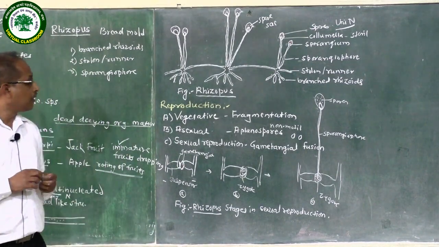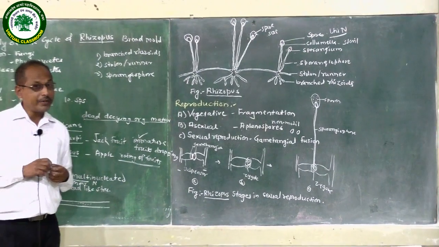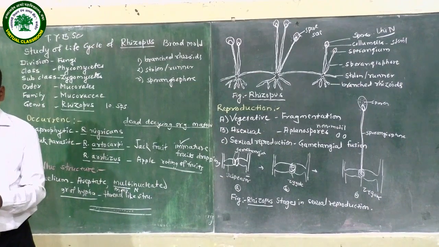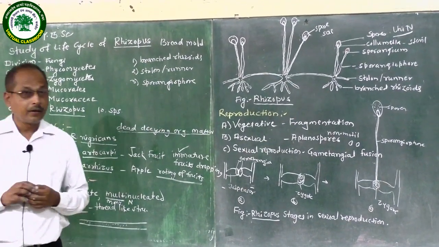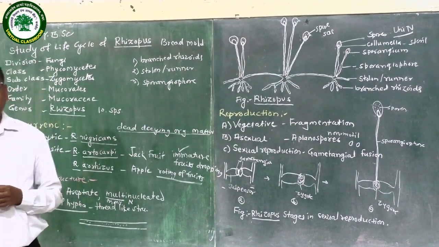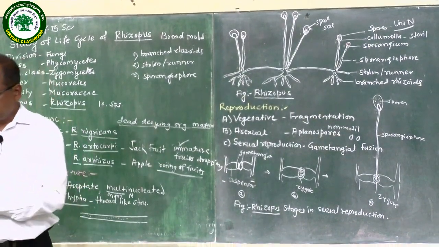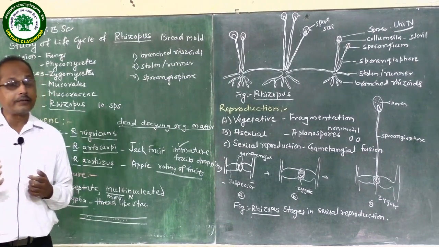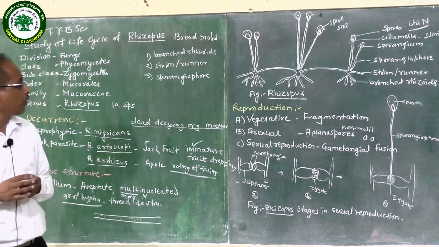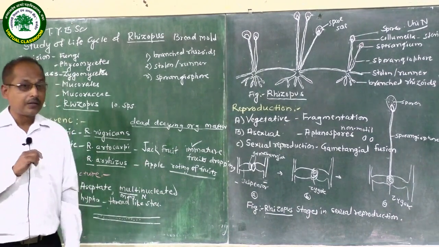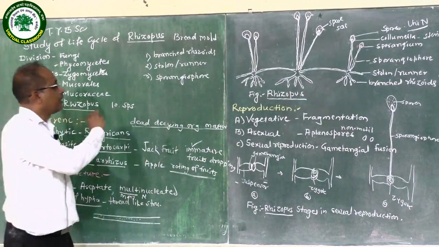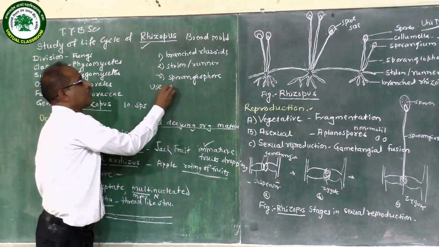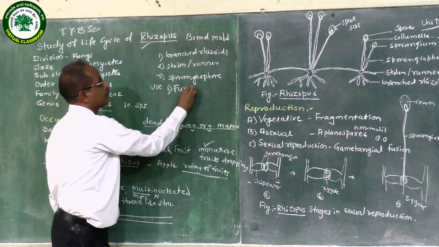Then, about the economic importance of Rhizopus. Rhizopus is a lower fungus. It contaminates and spoils our food material. Also, it rots leather and textiles. But there is some economic importance of Rhizopus in industry. Rhizopus is used in industry for the preparation of fumaric acid.